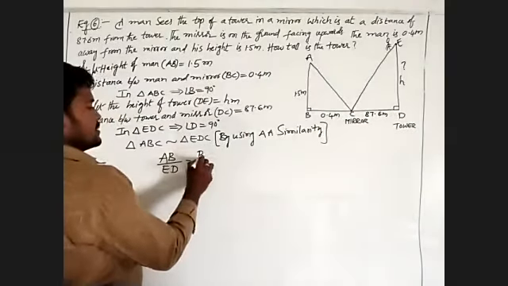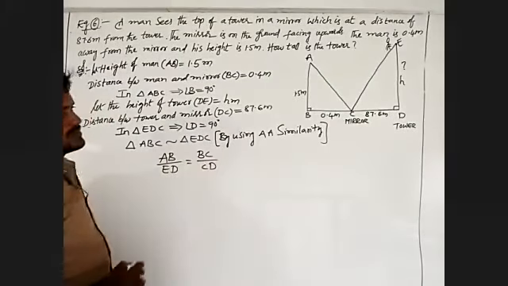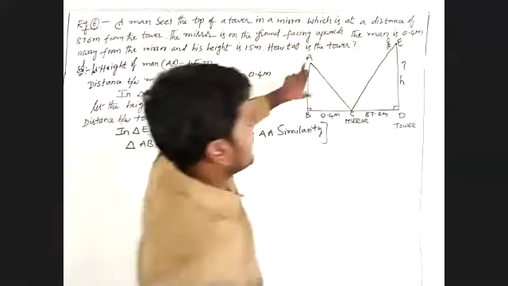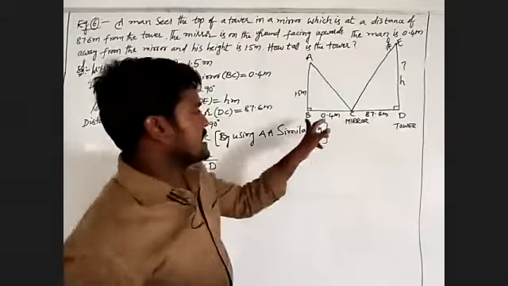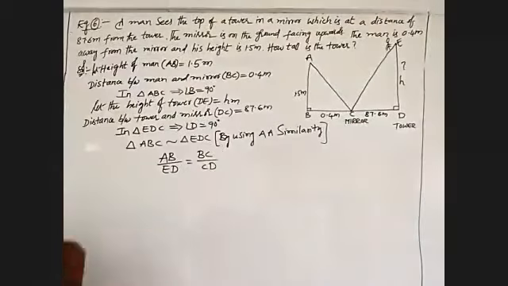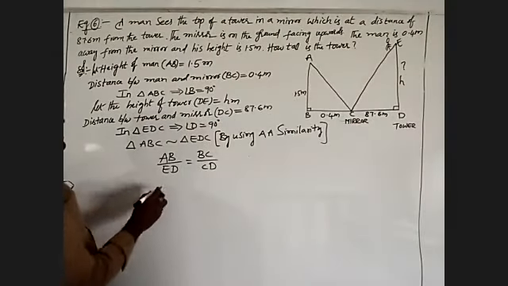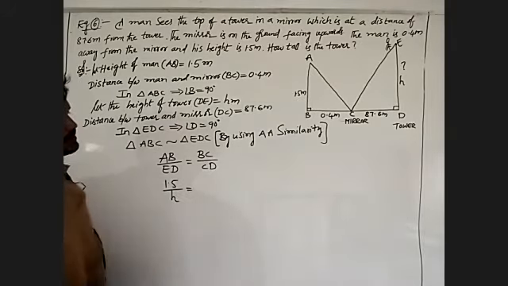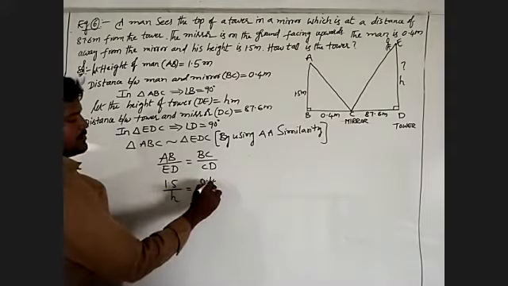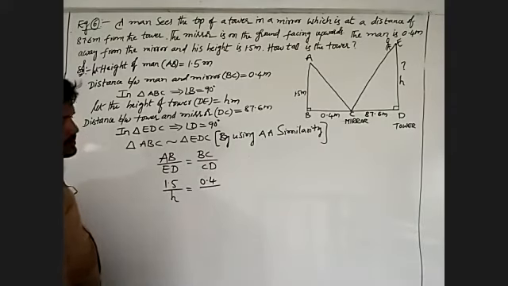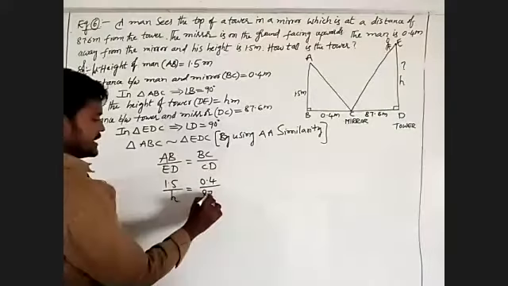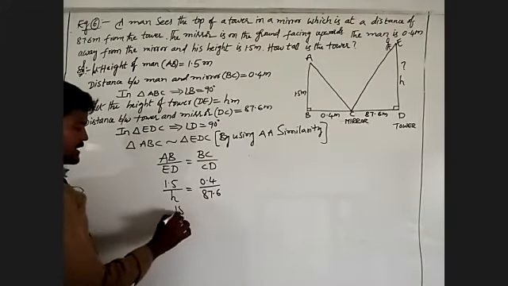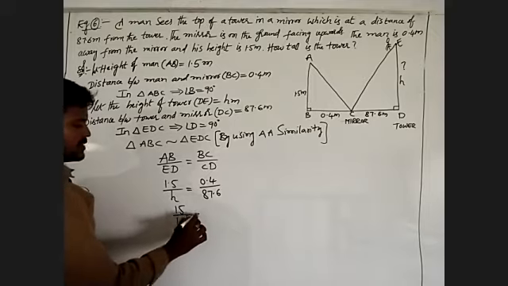AB is 1.5 meters, ED is the height of the tower H, BC is 0.4, and CD is 87.6. We have to remove the decimal values. That is written as 15 by 10H equal to 0.4 by 87.6.